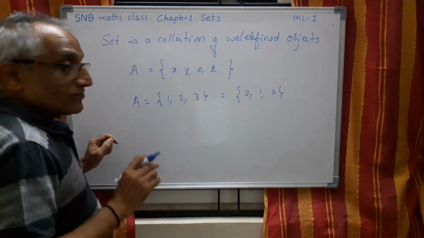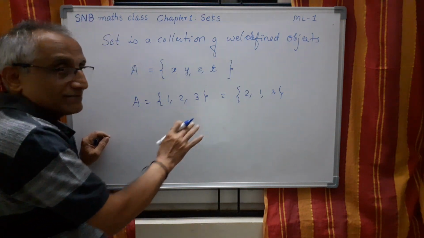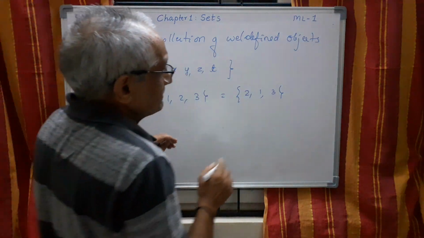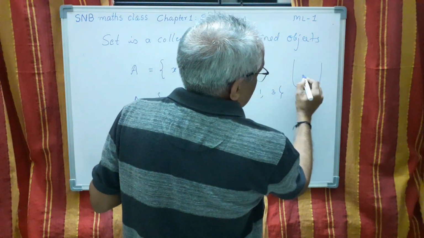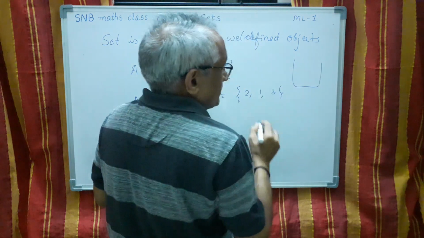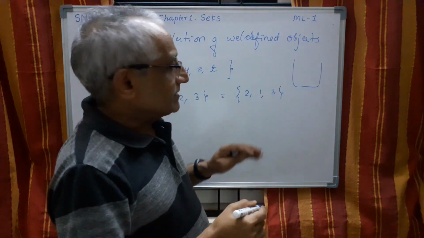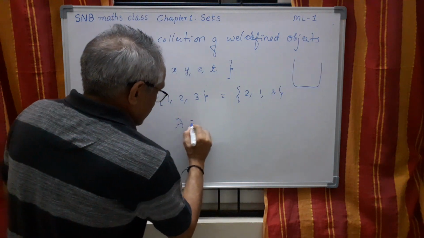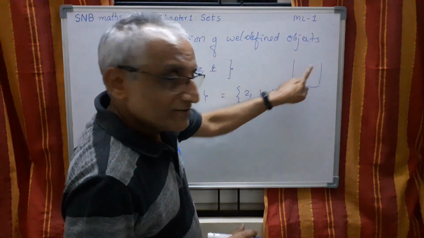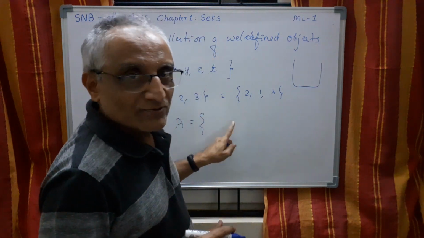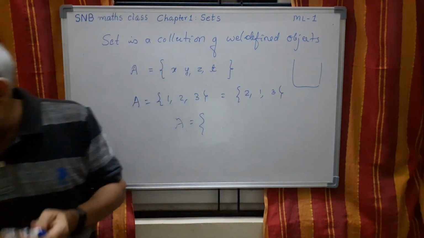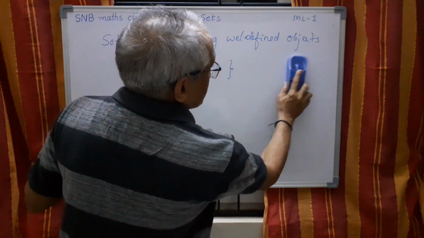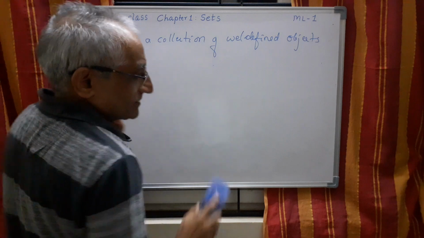Second one is, no element is repeated. Suppose an element is repeating, we don't write it twice. Imagine that there is a basket which contains different flowers, say one is rose, another one is hibiscus or something different. When you write the set here, suppose there are two roses, we don't write rose twice, we write only rose. So this is another important thing. No element is repeated, and order is not important.